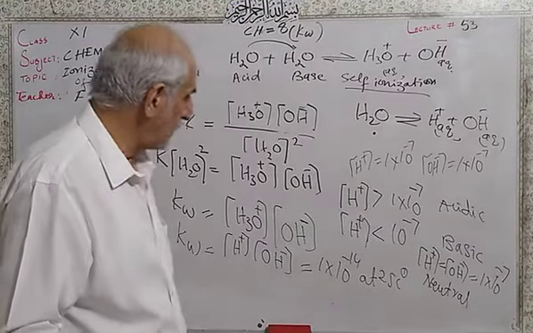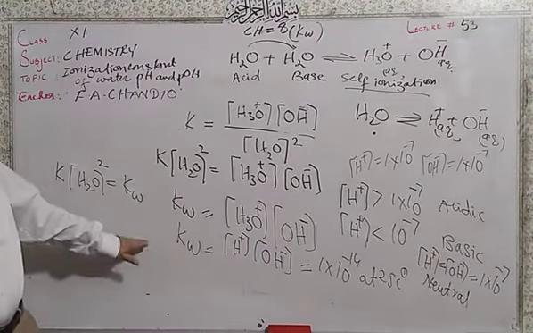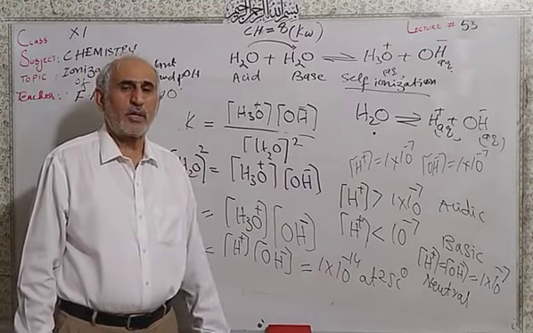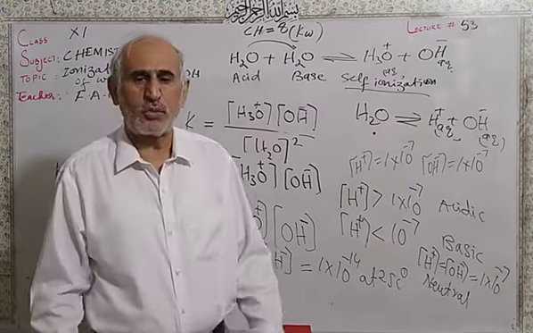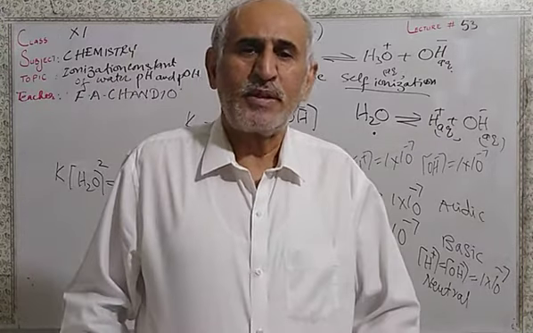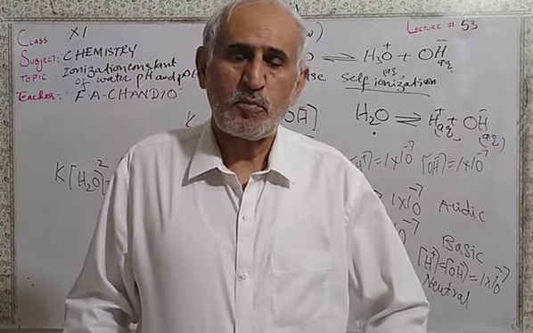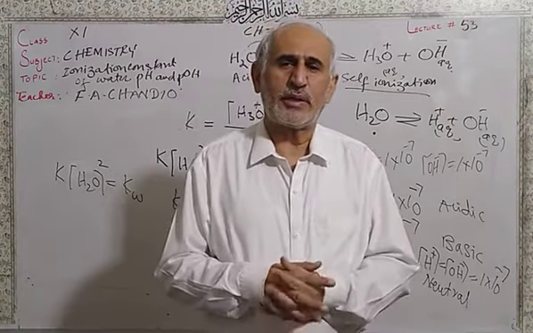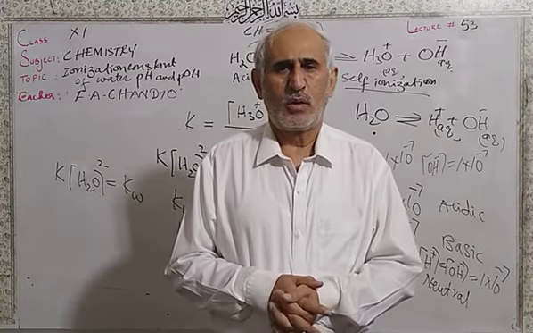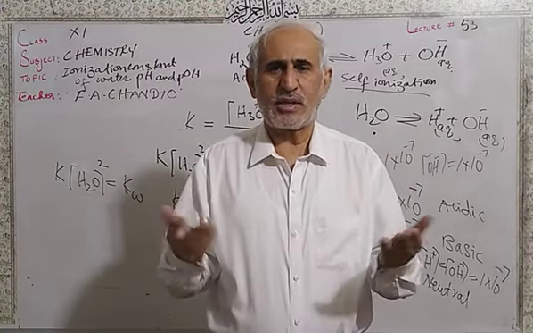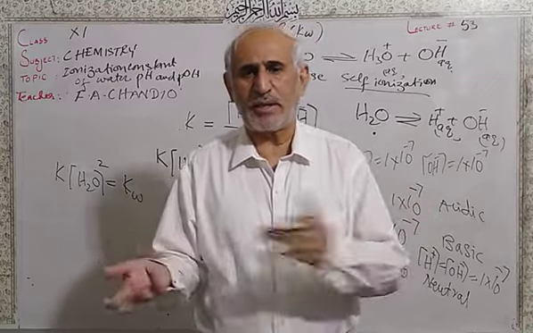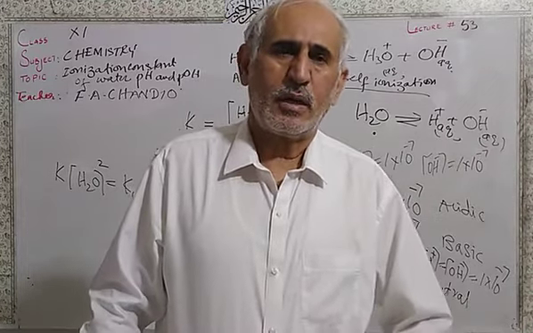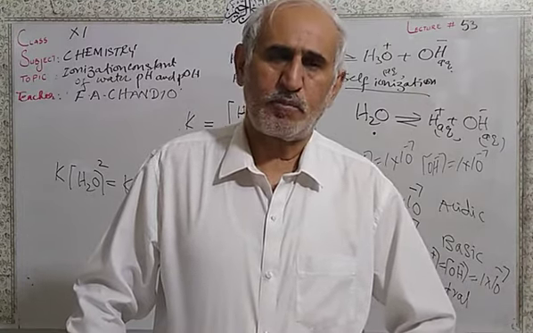Dear students, because these concentrations are very small, 10 raised to the power minus 1, minus 2, minus 3, minus 4, minus 14, even 0, they are very small indeed. So that's why it is practically very difficult to calculate in the laboratory. For taking the acid solution, basic solution, soil, acidic, basic, whatever it may be, we are going to calculate for the analytical purpose.